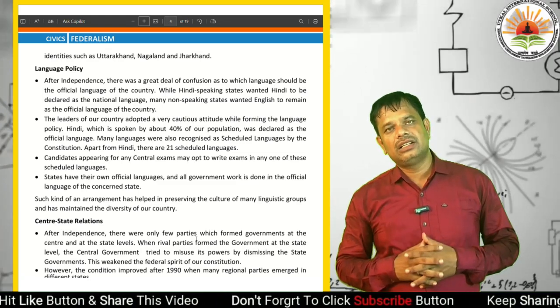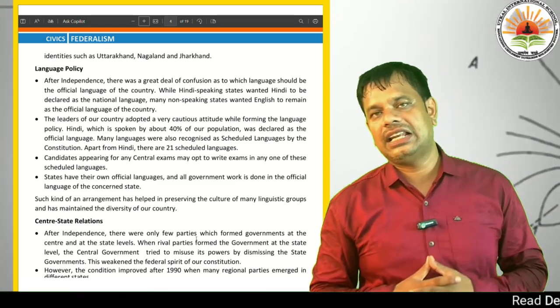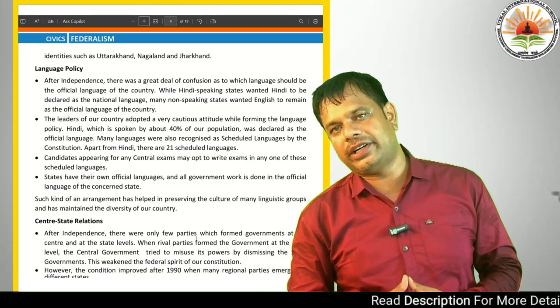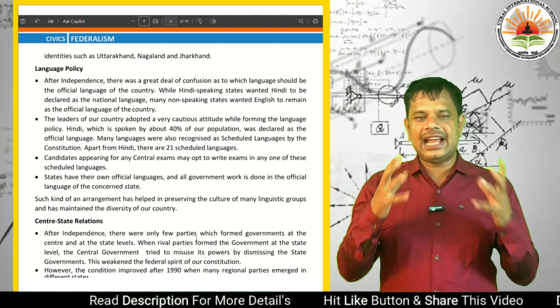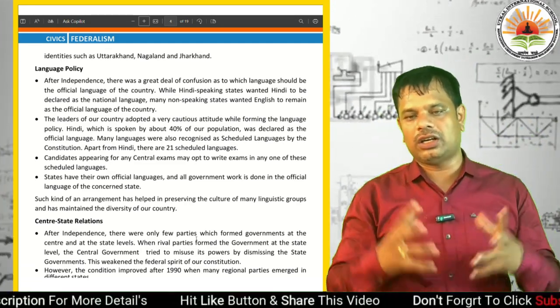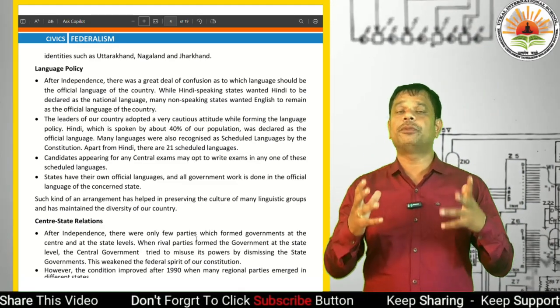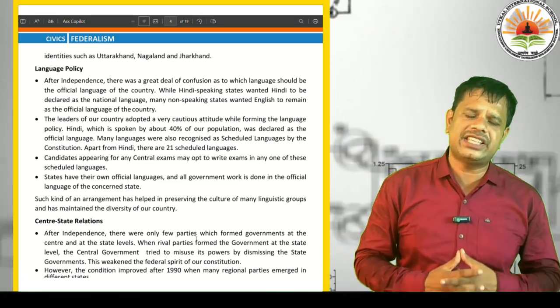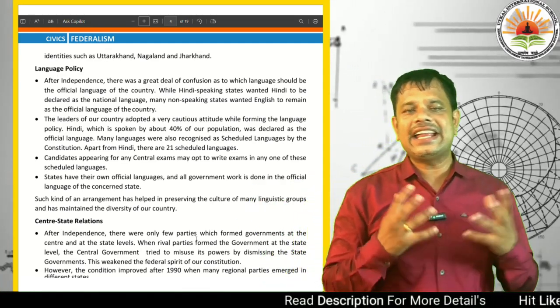Dear students, an important thing is language policy. Which language should be adopted, which language we respect. After independence, there was a great deal of confusion as to which language should be the official language of the country. In 1947, there was a big challenge: which language will be the official language of a country like India?